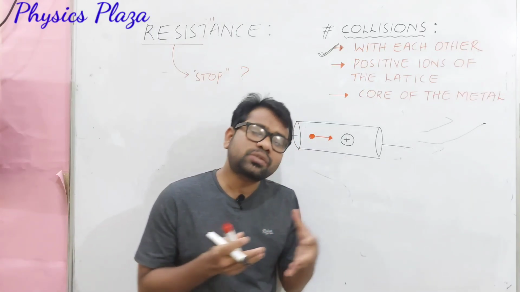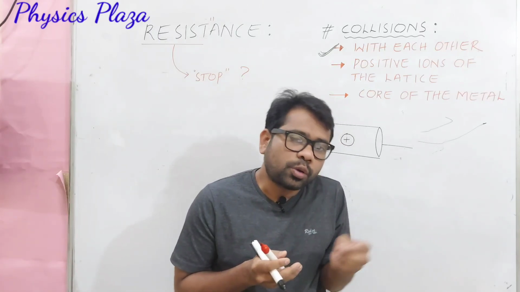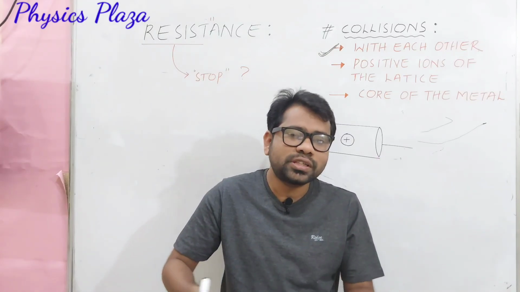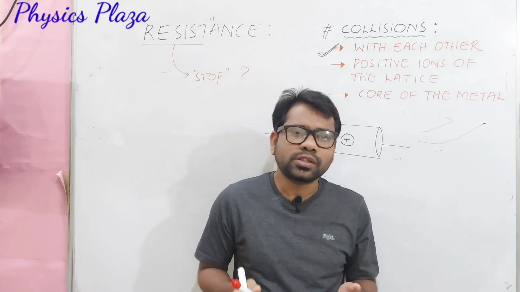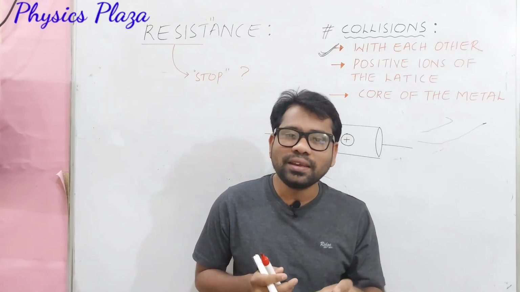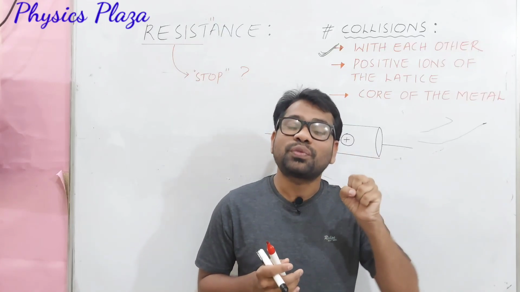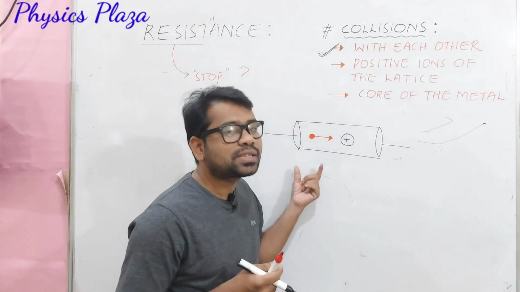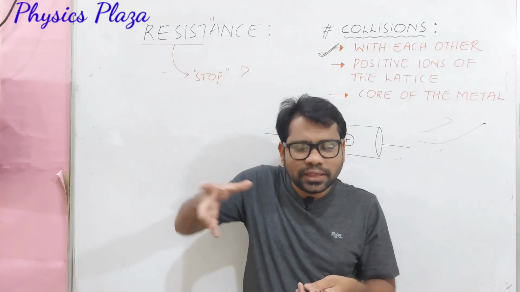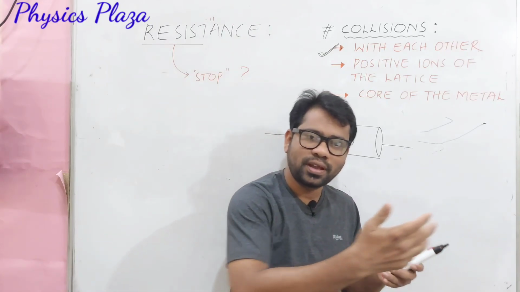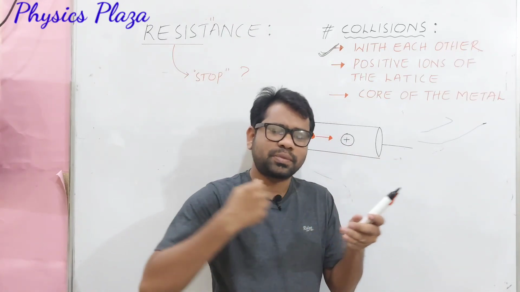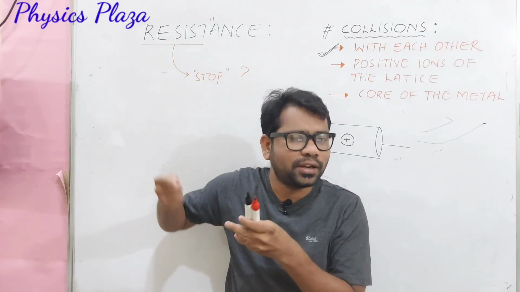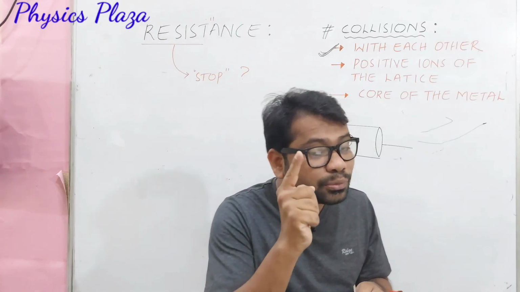Due to these collisions, for a while they will be stopped, and immediately we get one doubt. As they are stopped, their energy is lost in the form of heat. As their energy is lost, how can they move? Yes, again they can regain energy from the external electric field created by the cell. So again they regain energy, again they move, again some resistance is given, again they are stopped, and again they gain energy. So dear children, this is happening continuously. This is what we have to learn about the electrons.